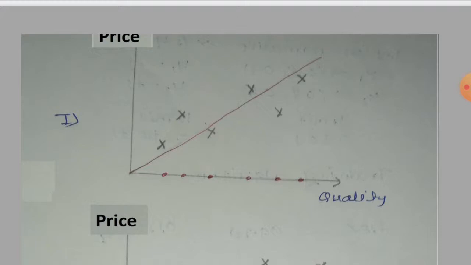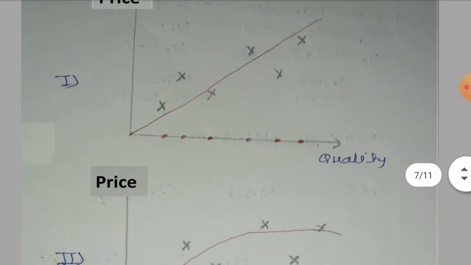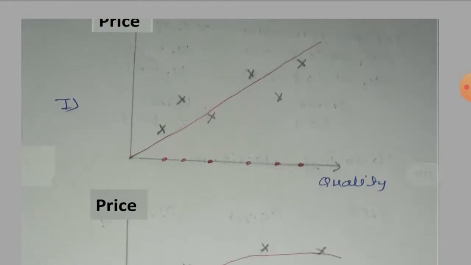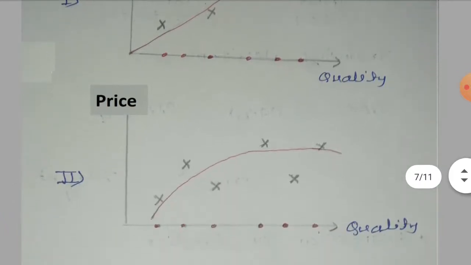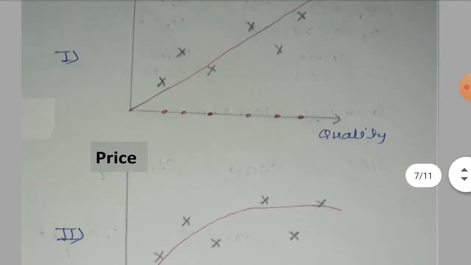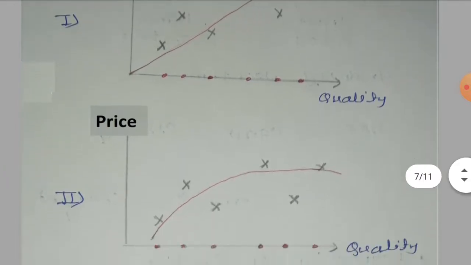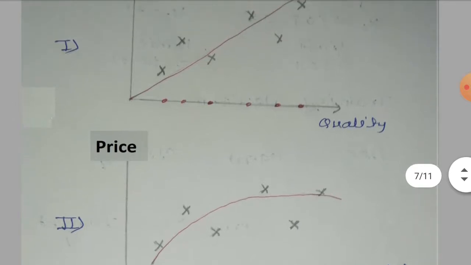Now can we do better than this? Can we draw another curve or line on which all the data points are covered? Yes, we can do it this way. In the second case the performance is better than the first one, but at the cost of what? The complexity.